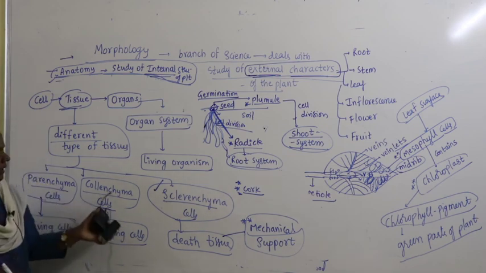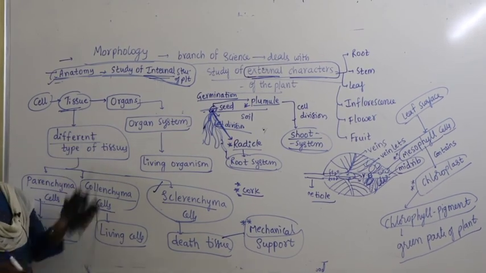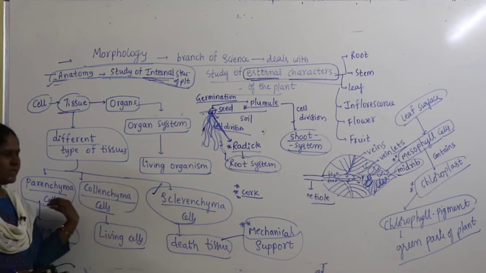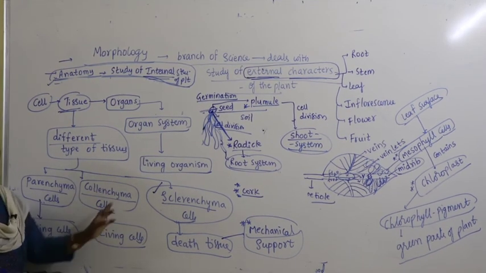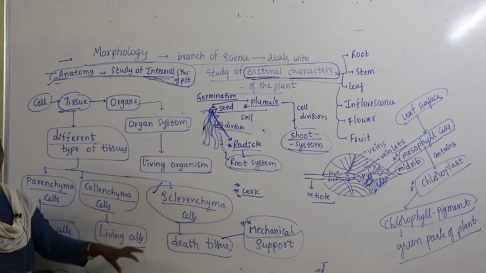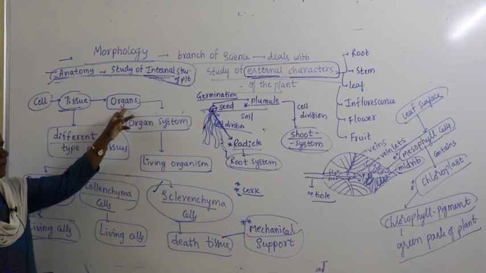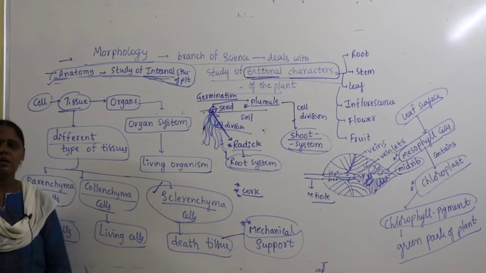So, parenchyma, collenchyma and sclerenchyma are the cells present within the tissue. When they are present in different parts of the plant, they perform different metabolic functions. When they perform different metabolic functions altogether, that makes the organs function well, that forms the organ system, and finally that constitutes the living organism.